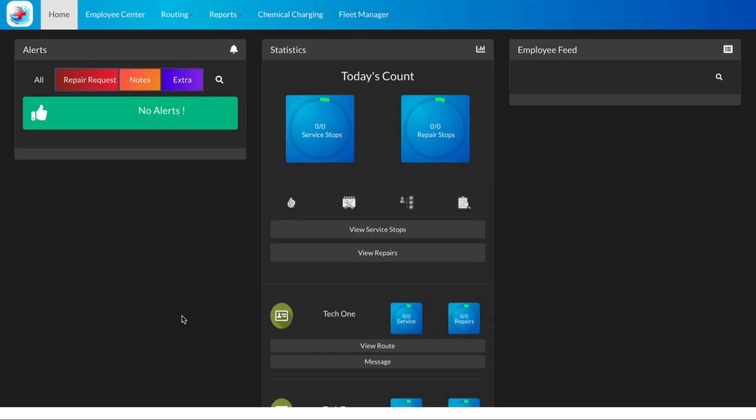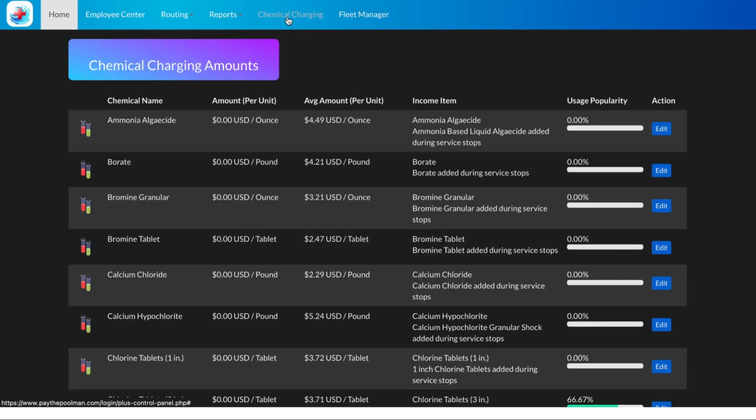So here on the Plus control panel, we will select chemical charging and we see all of our chemicals that are listed in the Plus app here. These chemicals cannot be added to, so you cannot add your own chemical and you cannot change the name of the chemical here because they're directly related to Plus. But if you do have additional chemicals, you can insert them as income items and add them at the end of your service. So we see here that all of these items are 0.